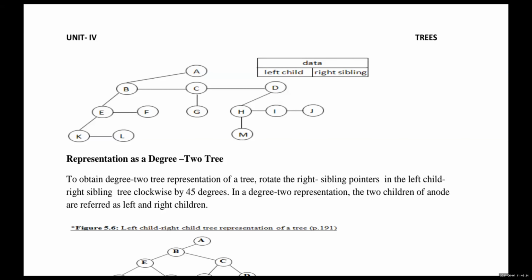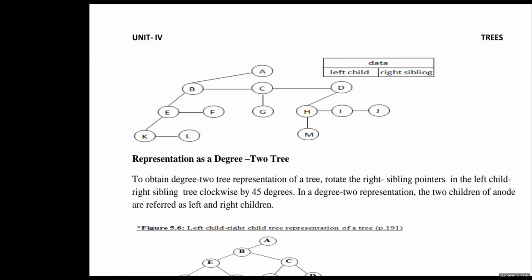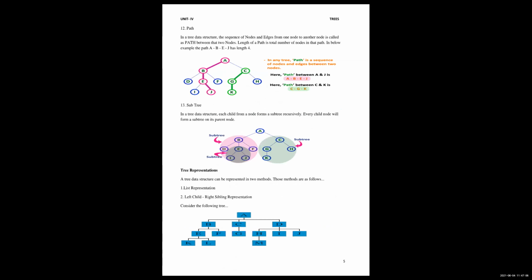we converted it into a binary tree. Binary tree means at most two children. So this is the representative tree, and we can represent it as a normal tree. Previously we saw the tree. For that we have to see the points to obtain degree 2. Degree 2 tree representation is this type of representation you want.